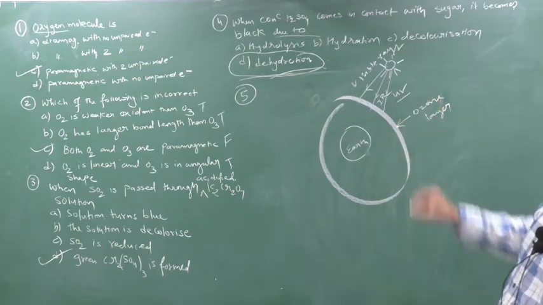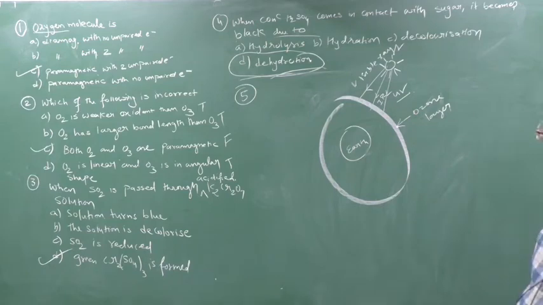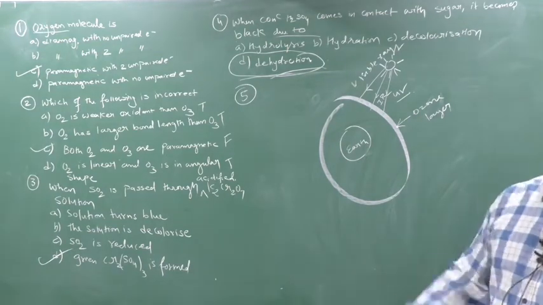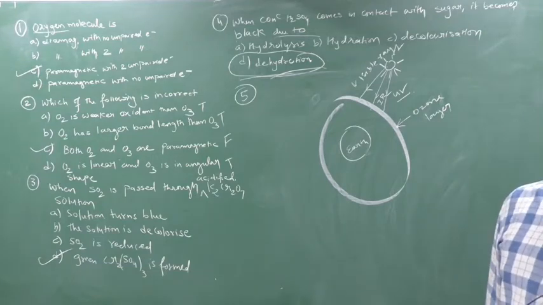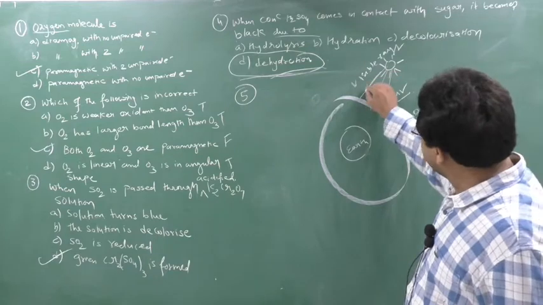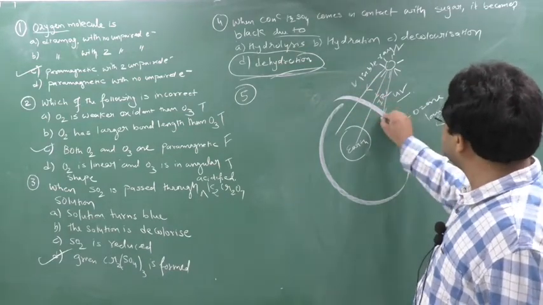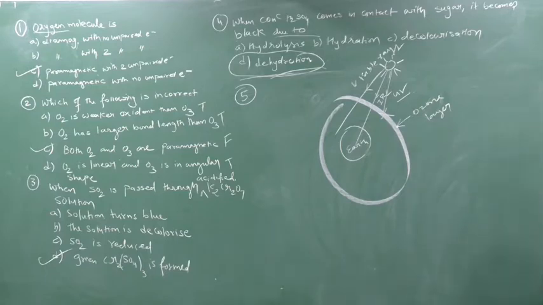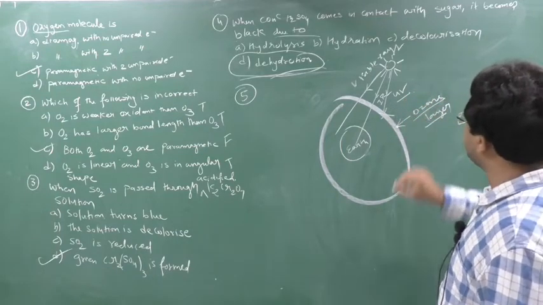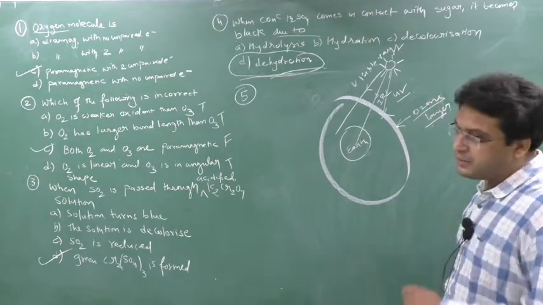UV radiation will cause cancer, infrared radiation will cause heat, and visible rays are what we can see. The ozone layer will allow visible and infrared, but it will not allow UV radiation. So the ozone layer will absorb UV, not gamma radiation.